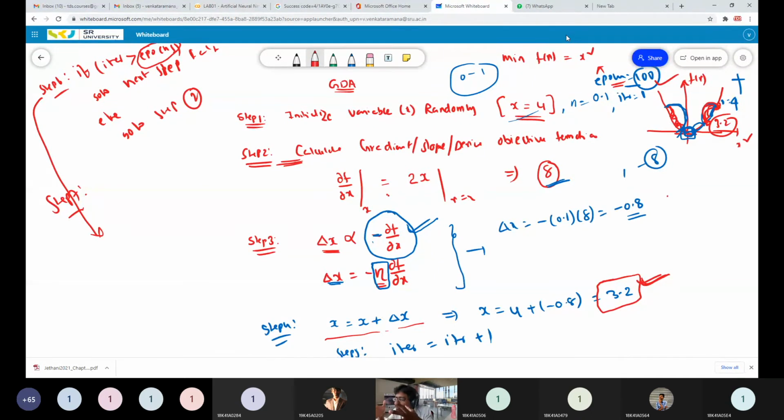Generally, when we develop an iterative algorithm, we first have to define how many times we have to run that iterative algorithm. How many iterations we have to run the algorithm, that we put here as the variable epochs. Epochs is nothing but the maximum number of iterations. How many iterations I want to repeat all these 3 steps is defined by the number of epochs. Suppose I put 100 here, that means I have to execute these 3 steps 100 times.